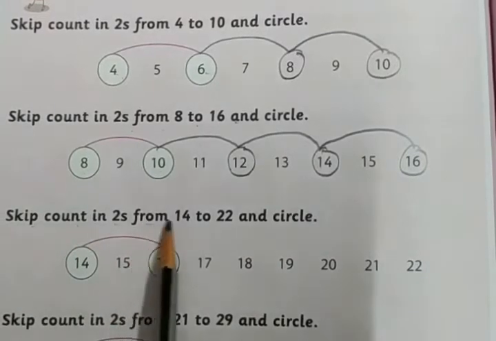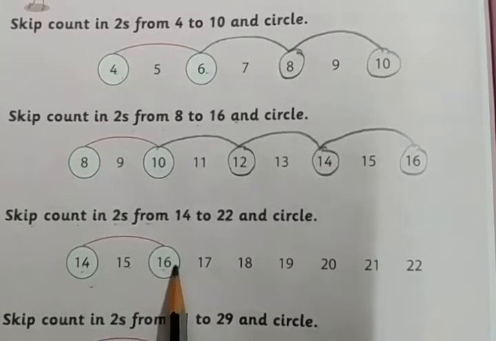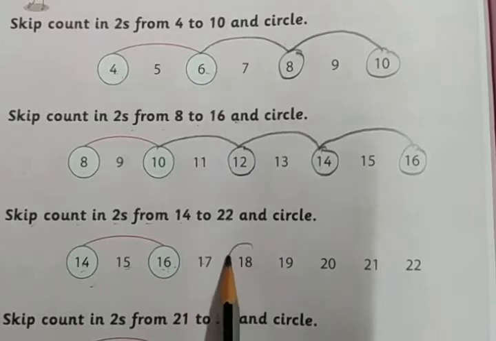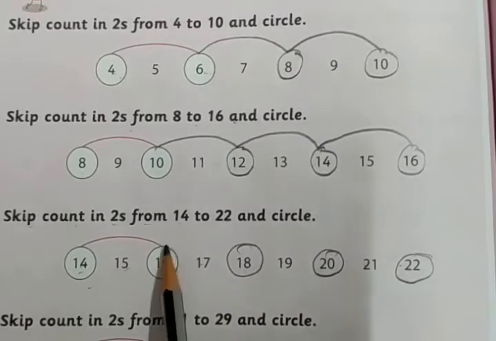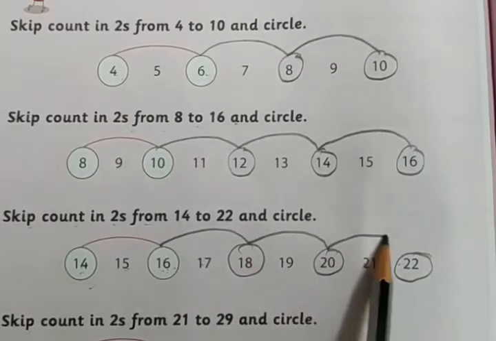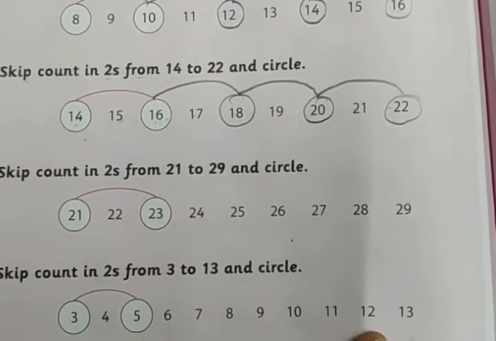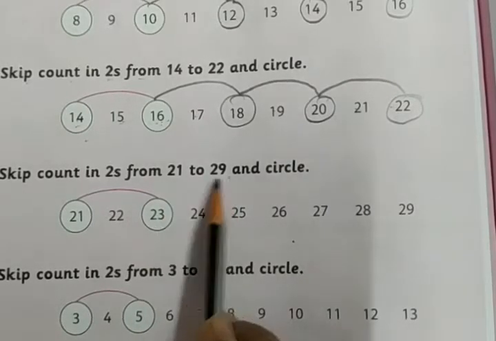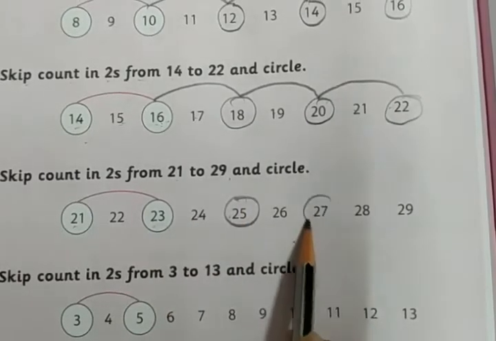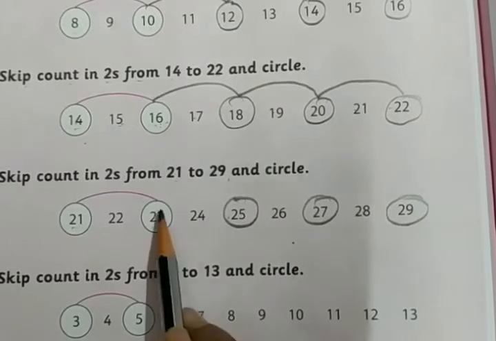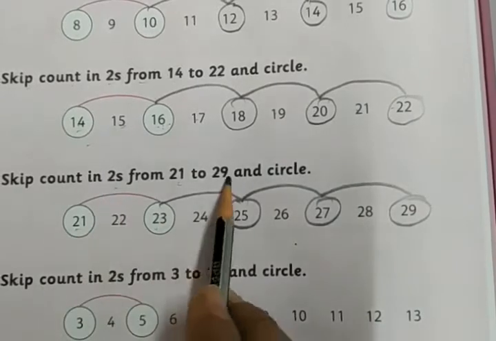Skip count in twos from 14 to 22. 14, skip count 2, 1, 2, 1, 2, then 1, 2, you have to circle this. So now we have to skip count by twos. So next we have skip count in twos from 21 to 29. So 1, 2, 1, 2, 1, 2. So like this we have to skip count by twos from 21 to 29.